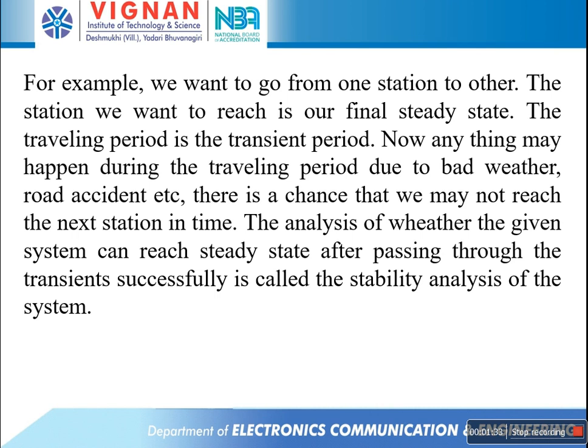Now, anything may happen during the traveling period due to bad weather, road accident, etc. There is a chance that we may not reach the next station in the correct time. The analysis of whether the given system can reach steady state after passing through the transients successfully is called the stability analysis of the control system.